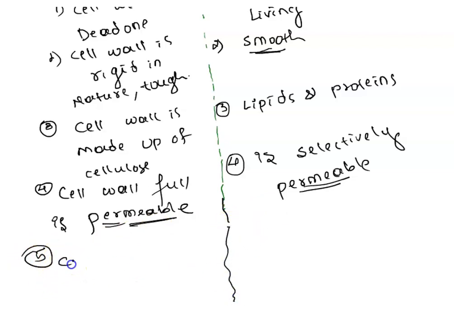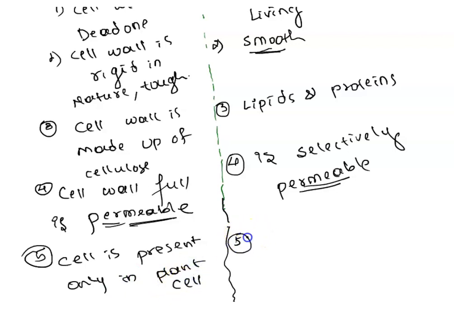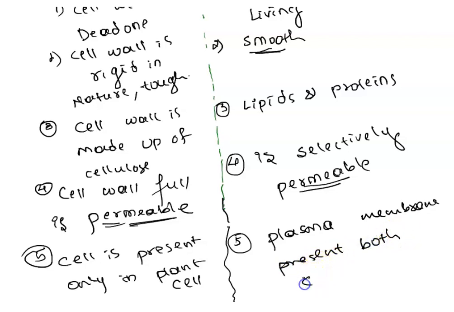Then cell wall is present only in plant cells, whereas plasma membrane is present in both animal and plant cells.